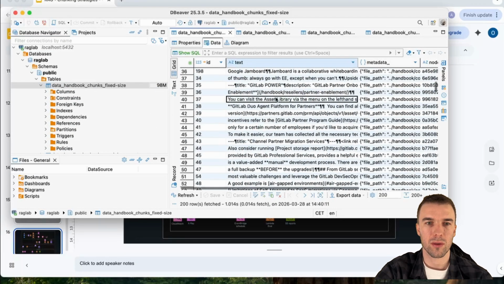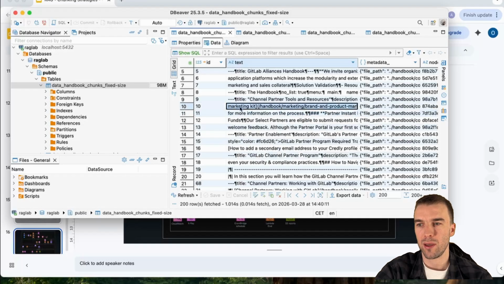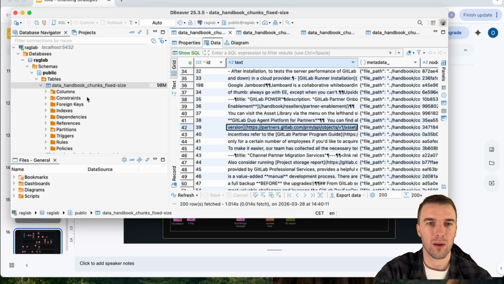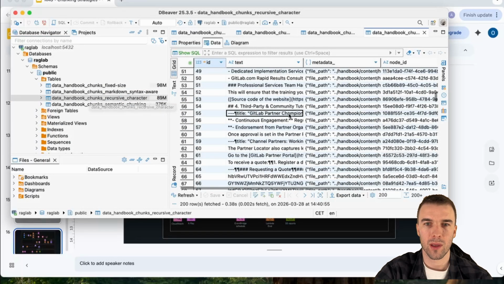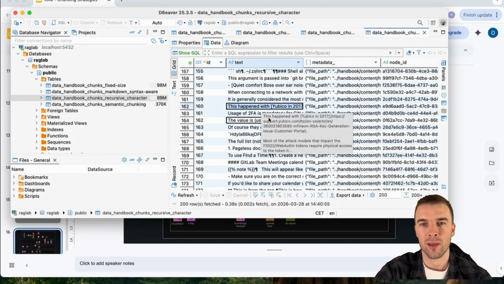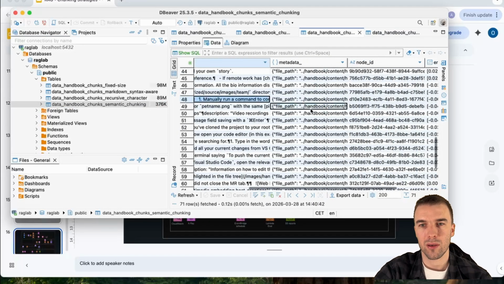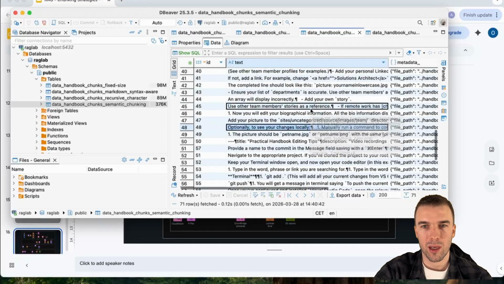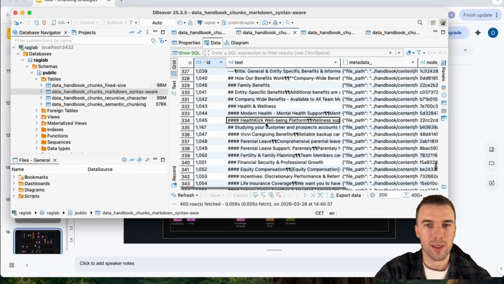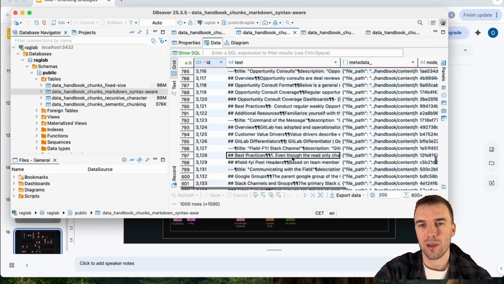Let's look at the results. Fixed size chunker, as we can see, sometimes split sentences in half, and it also contains broken markdown. Recursive character looks a little bit better. We don't see a lot of sentences split in half. Semantic chunker also looks better, but we don't have proper markdown, as we can see. And syntax-aware chunker, as we can see here, every chunk is a separate section of markdown.